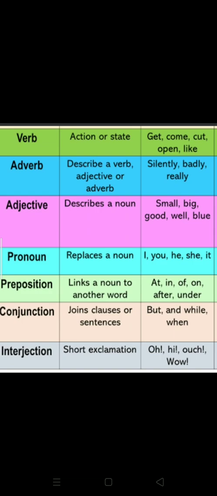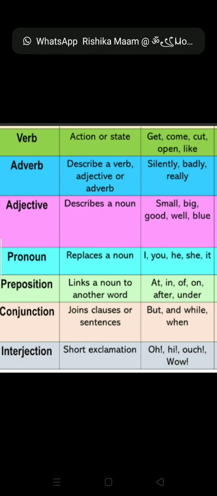Now adverb. What is an adverb? It is something more about the verb. Whatever action we are doing, kids, it describes something more about it. That is called an adverb. Like, the girl is crying. In that sentence, if we say the girl is crying silently, how is the girl crying? Silently. So something more about crying is said about the verb crying, correct? Silently she is crying, so that becomes your adverb. Whatever action is there, the boy is running fast. How is the boy running? Fast. So something more about running, that is called an adverb.